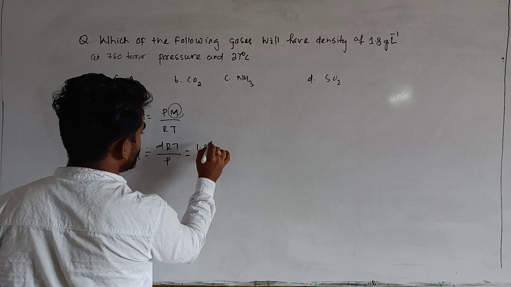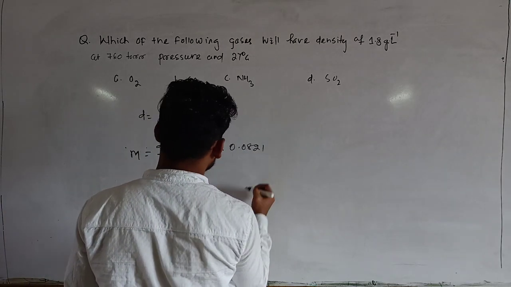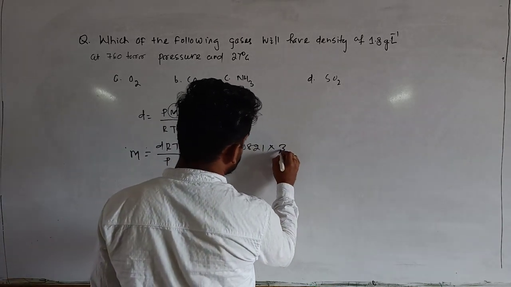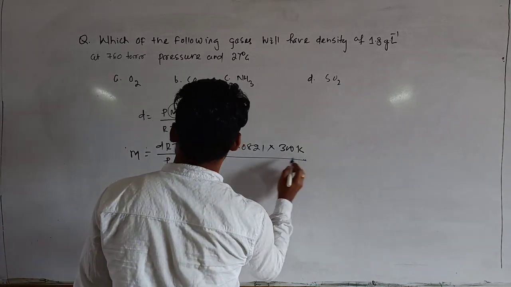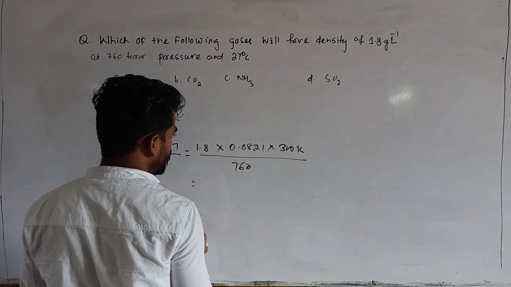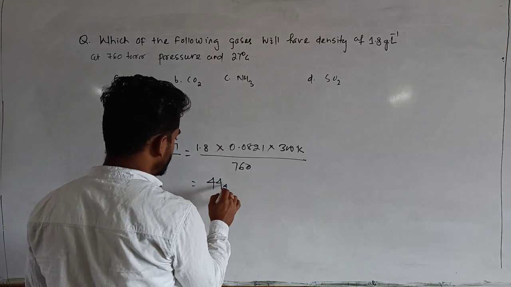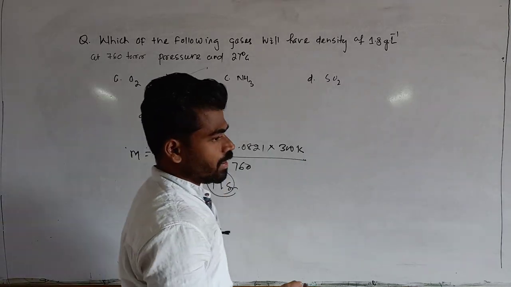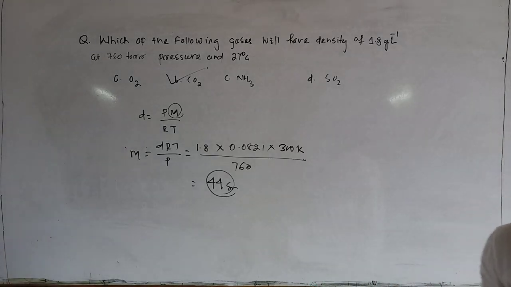Density is 1.8, R is 0.0821, and temperature is 300 Kelvin, since you have to add 273. Divided by pressure, which is 760 torr, that is 1 atm. It comes out to be 44 gram, which corresponds to carbon dioxide. This is the answer.